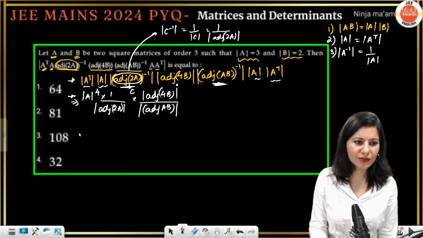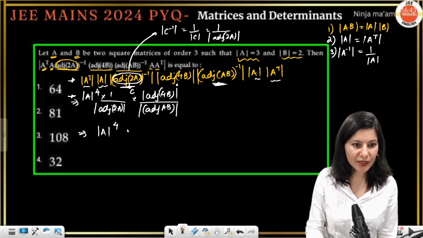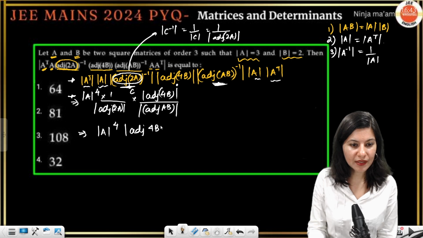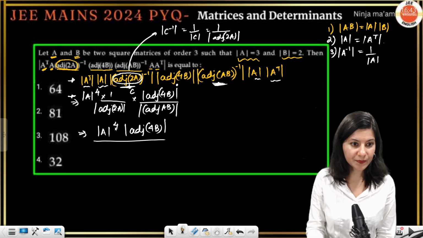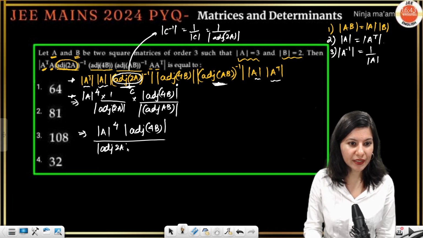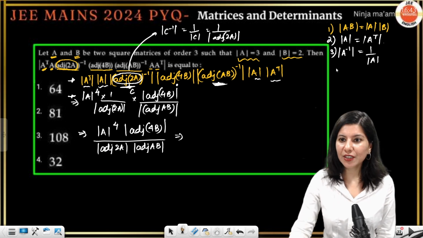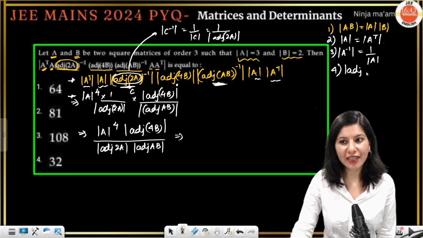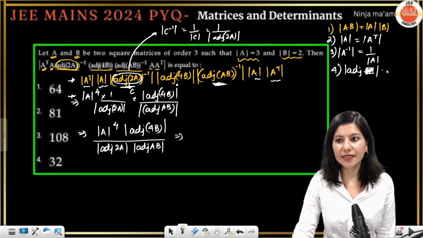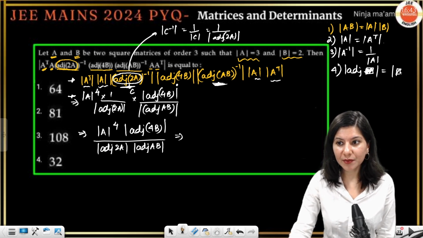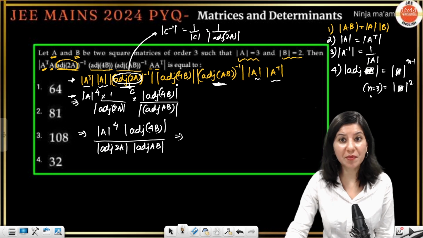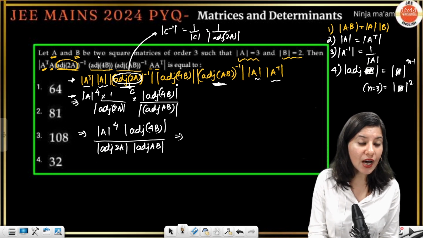So let's rewrite it formally, finally. So determinant A raised to power 4, determinant adjoint of 4B is here, upon determinant adjoint of 2A, determinant adjoint of AB. Correct? From here, what we can do is, we can use that very important property: determinant of adjoint of anything is equal to that determinant raised to power n minus 1, and for order 3, that determinant squared, for n equals 3. Remember I told you.